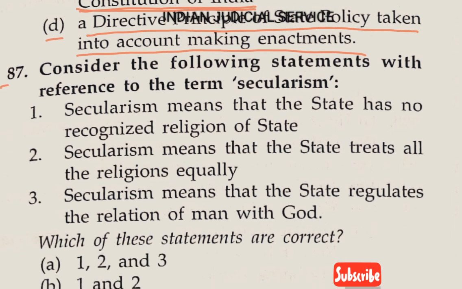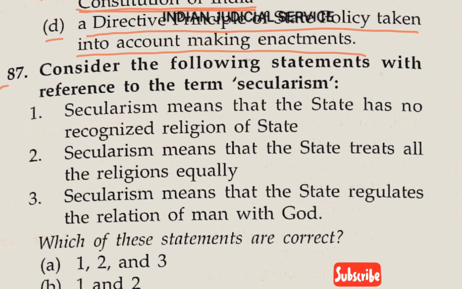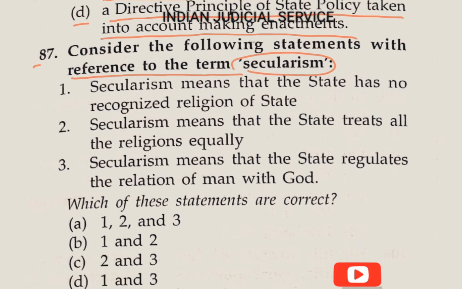So the answer to this question is option C. Now question number 87, consider the following statements with reference to the term secularism. First statement, secularism means that the state has no recognized religion of the state. This statement is clearly correct. Secularism means the state has no religion and it respects all religions.